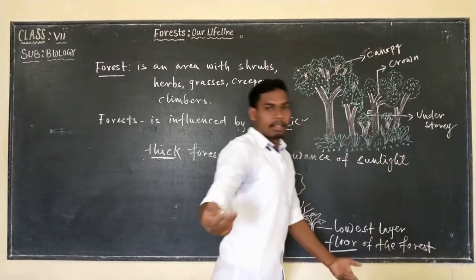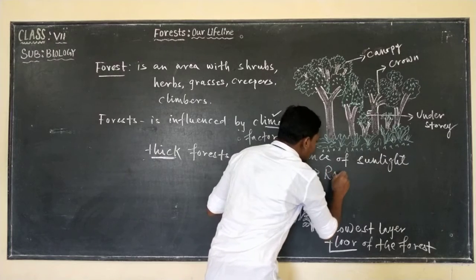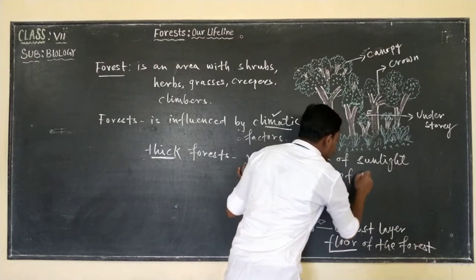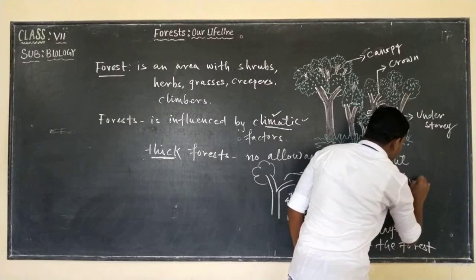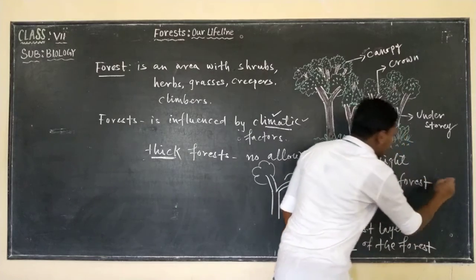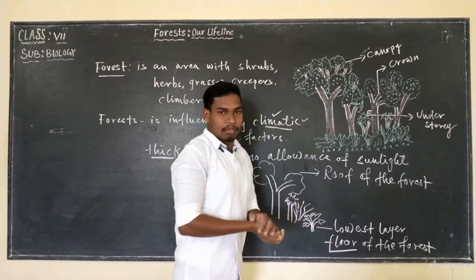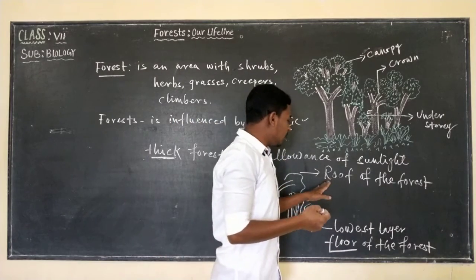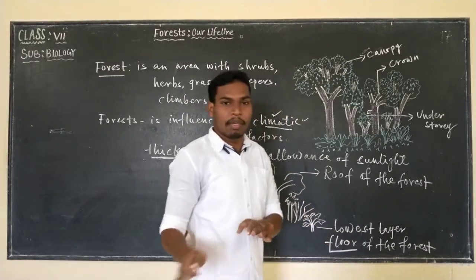The giant and tall trees form the roof of the forest. So whenever we are discussing a forest, we should keep in mind that there will be a roof, a middle layer, and also a floor.